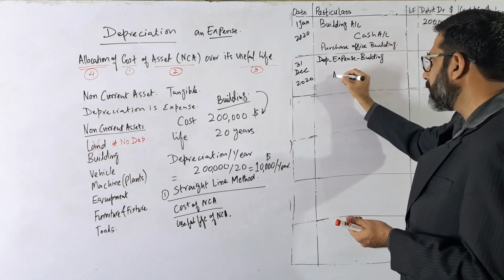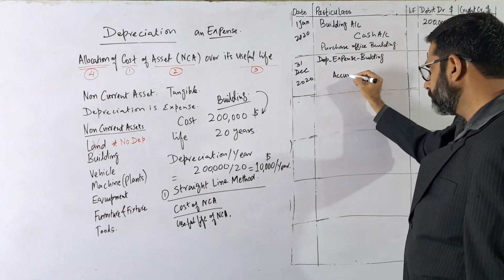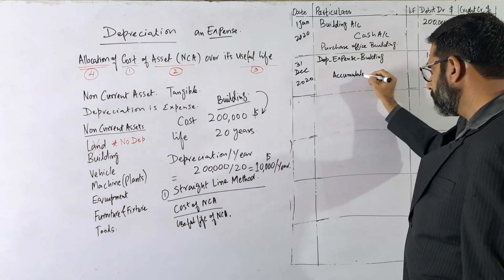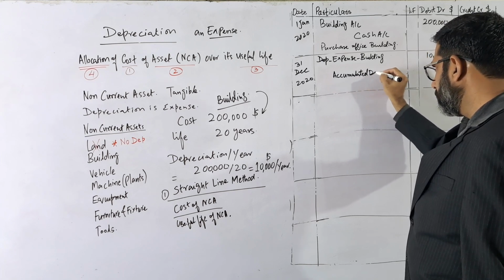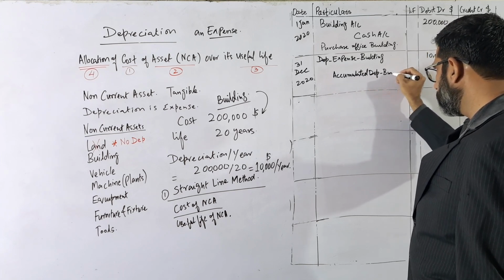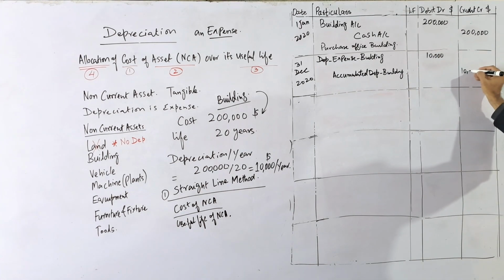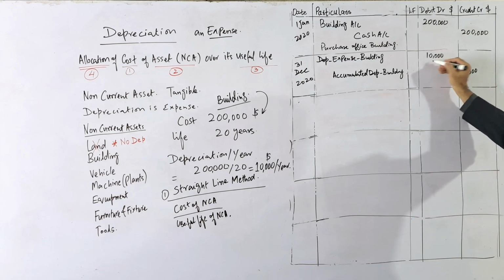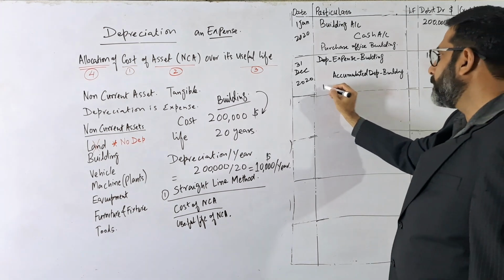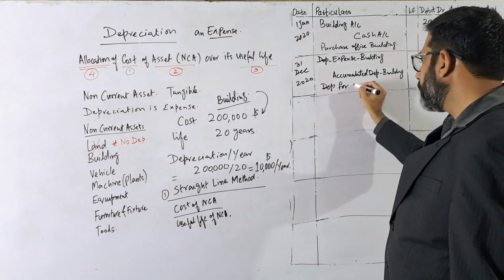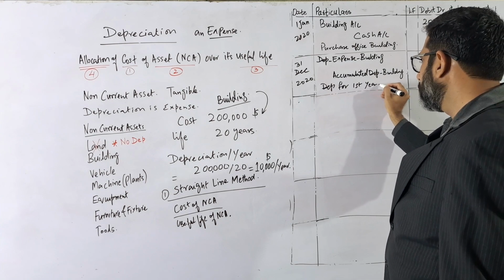So we will write accumulated depreciation for building, and that will be credited by 10,000. So this is 10,000, 10,000. So depreciation for the first year.